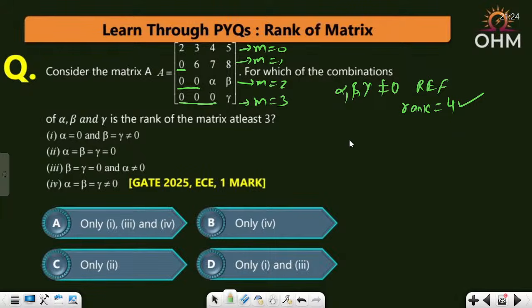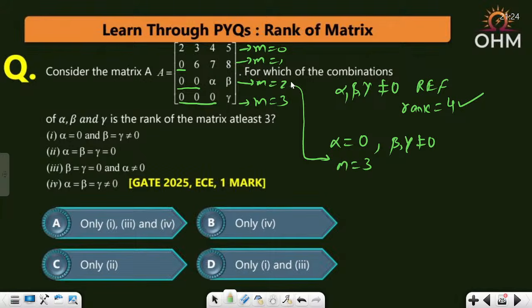Next situation may be, you take alpha equal to 0, beta and gamma not equal to 0. Beta and gamma may be equal, maybe not equal, that is not important. But if alpha is equal to 0, then dear, this value will change. If alpha is 0, you extend one more 0 here. Then you get m equal to 3, here also 3.